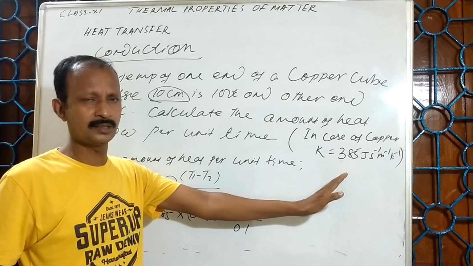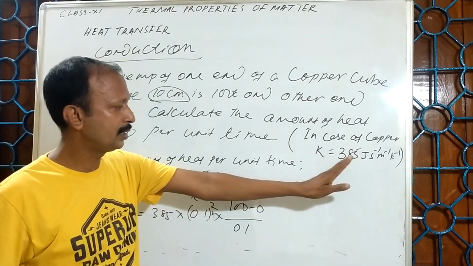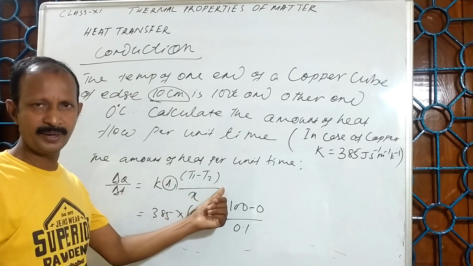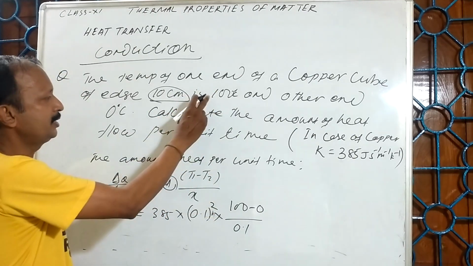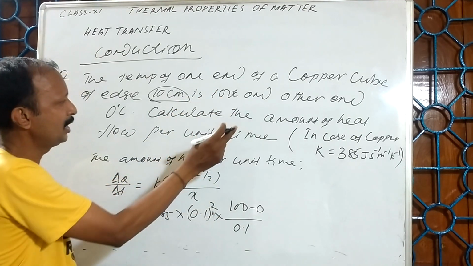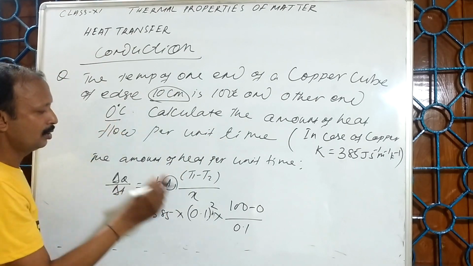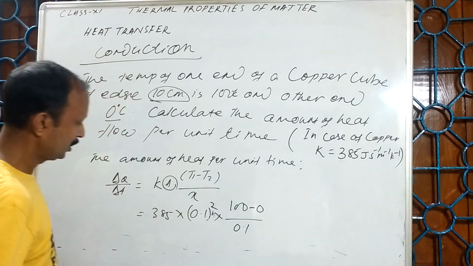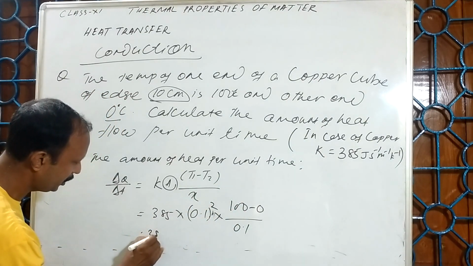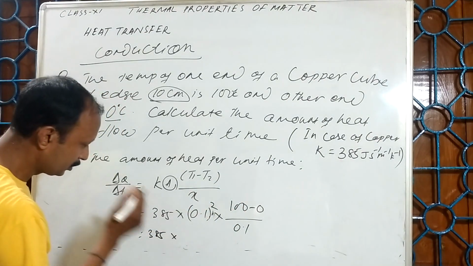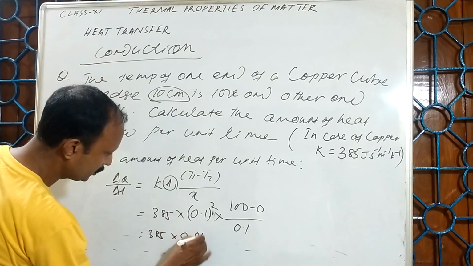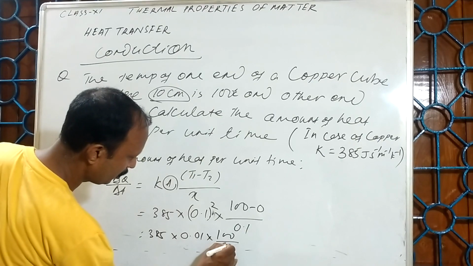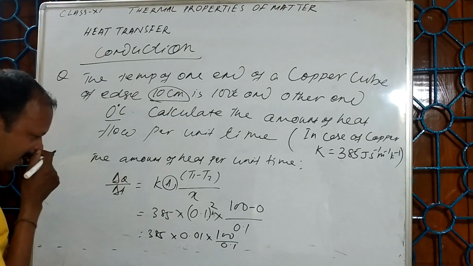The value of the thermal conductivity K is equal to 385, given, and for the change in temperature, one side is the higher temperature 100 and the lower temperature is 0. So 100 minus 0 upon 0.1. So I can say that this is 385 into 0.01 into 100 upon 0.1.